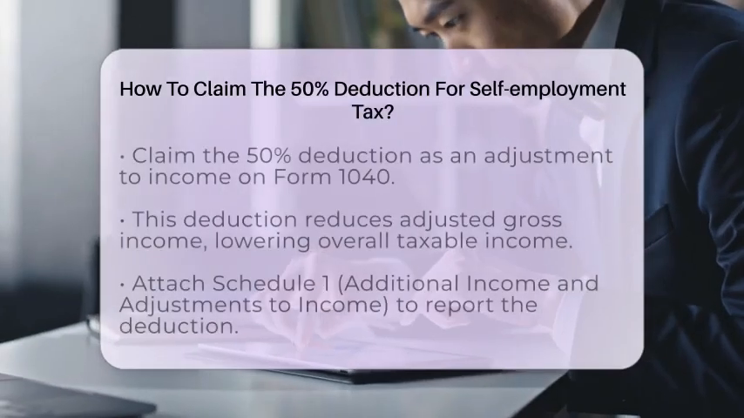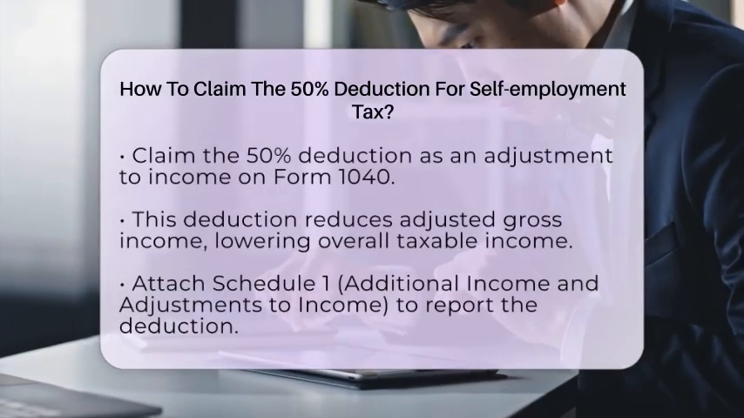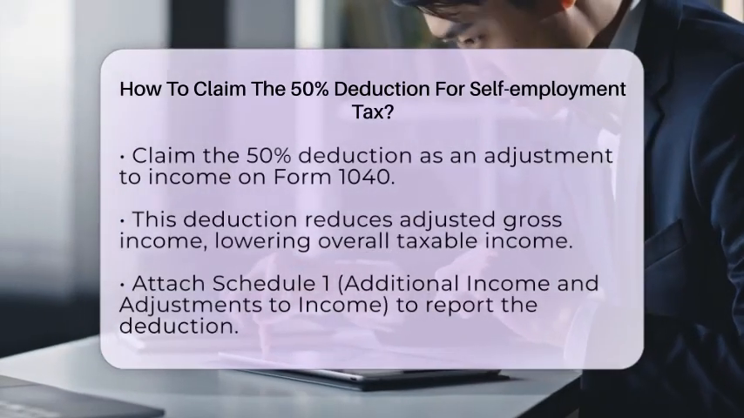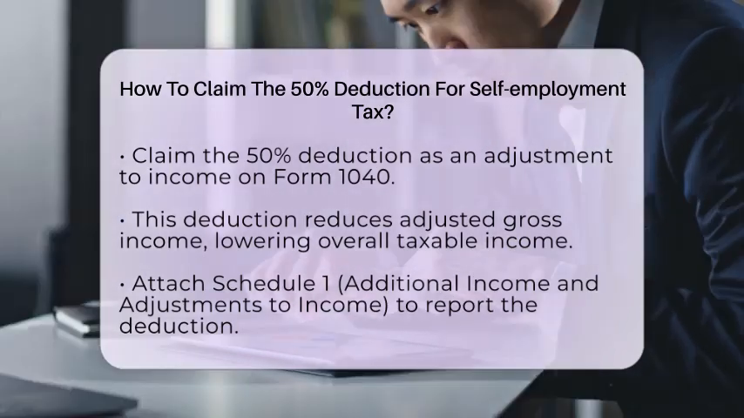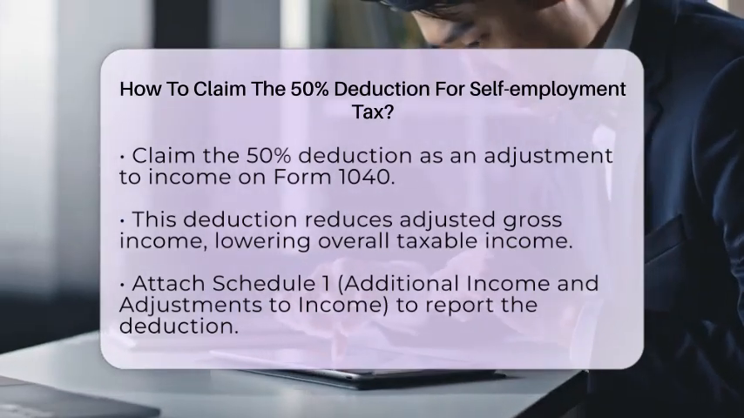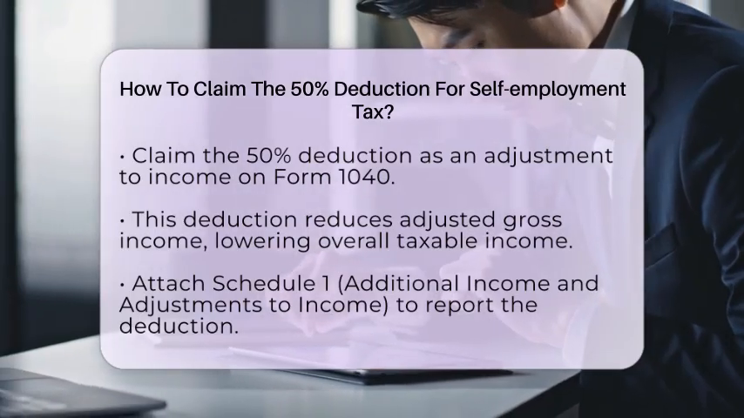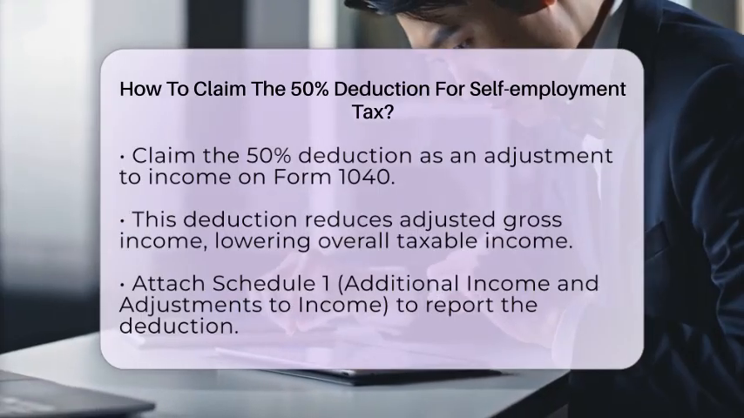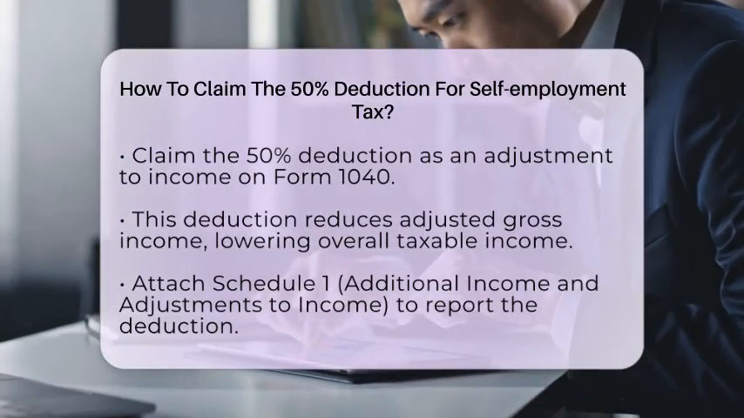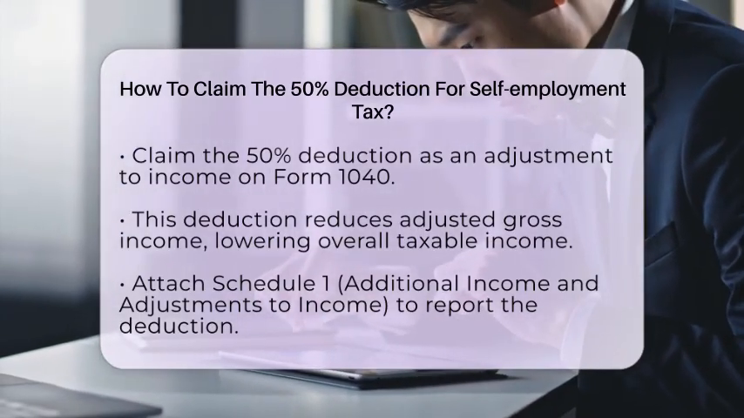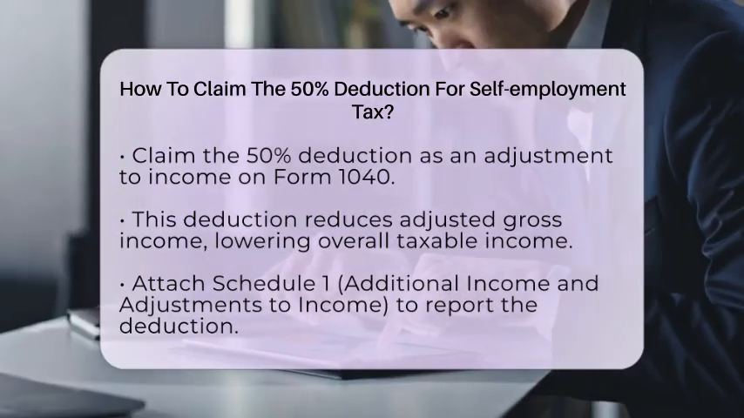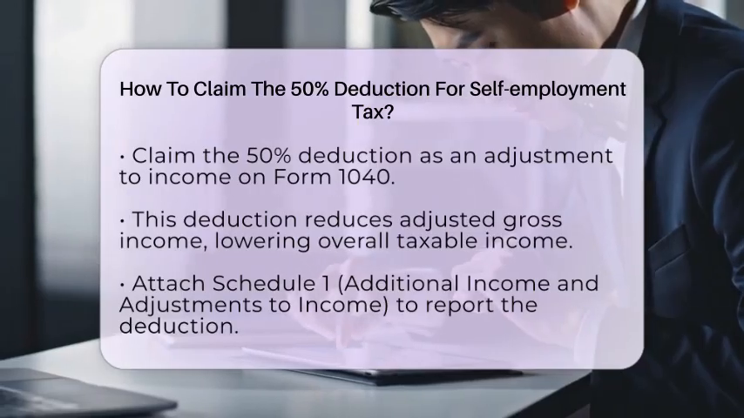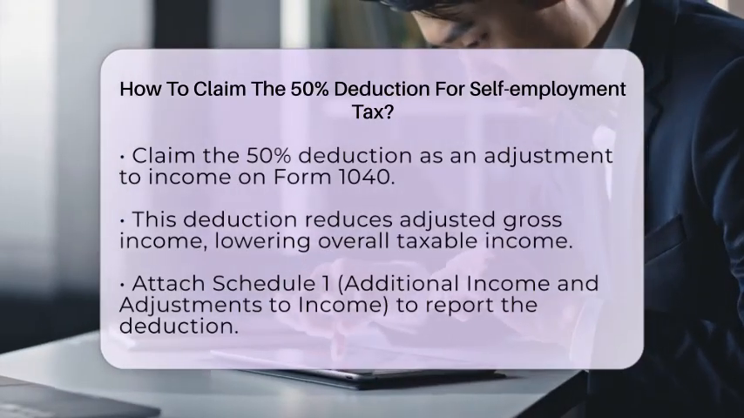To finalize your claim, you will need to attach Schedule 1, which is the additional income and adjustments to income form. Enter the deduction on this schedule, and it will feed into your total income adjustments on Form 1040. For example, if your self-employment tax is $1,945, you can deduct $2,473 from your income. This deduction helps reduce your taxable income and the amount of income tax you owe.